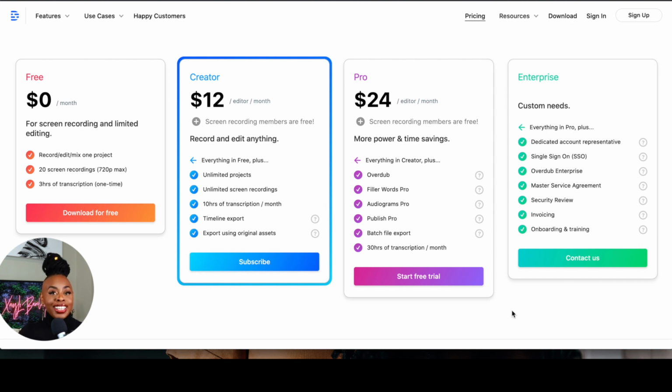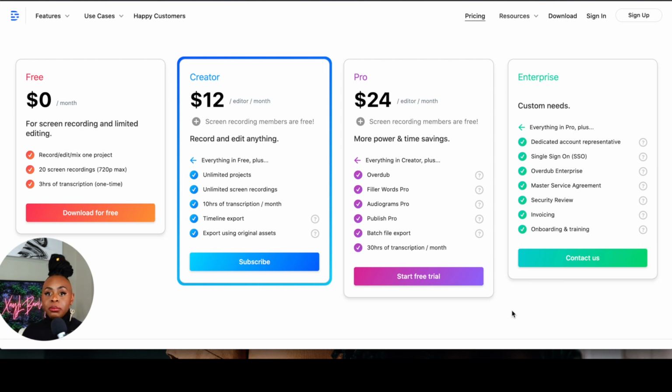If you already know that this is what you need, then you are able to sign up for the Creator plan. And that Creator pricing is you can actually record and edit anything, right? So you're getting everything in the free section plus unlimited projects. Because if you are a course creator, then you're using this to actually create content inside of your courses, and you're also using it to probably promote or create marketing materials as well, right?